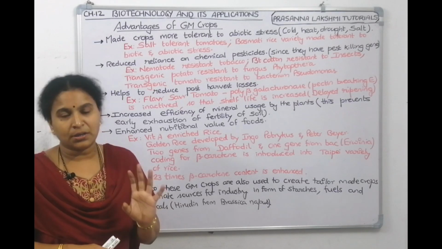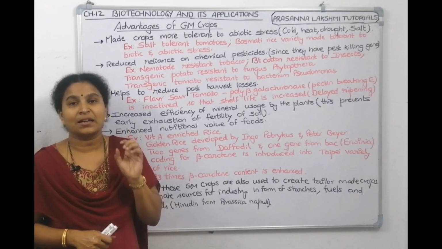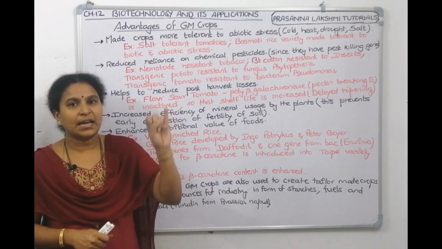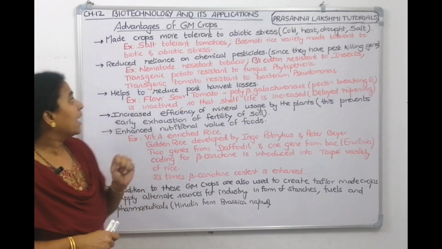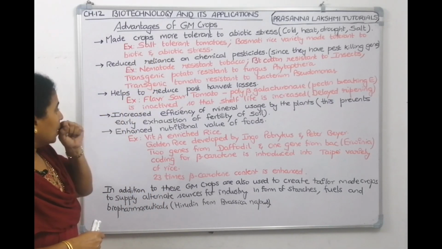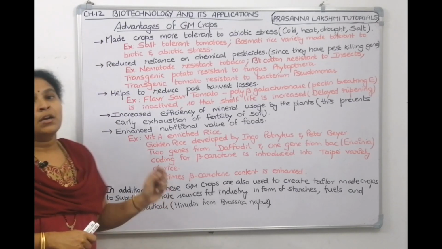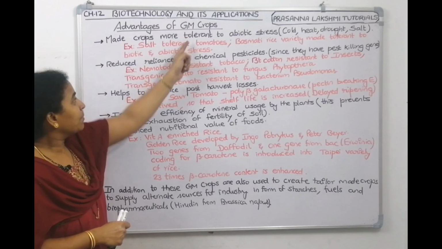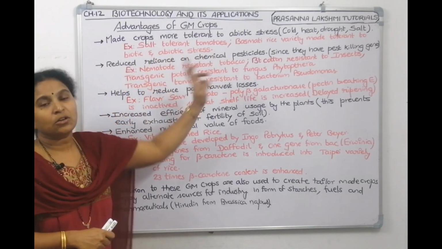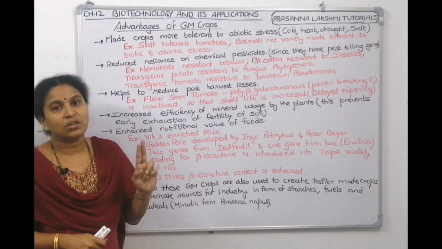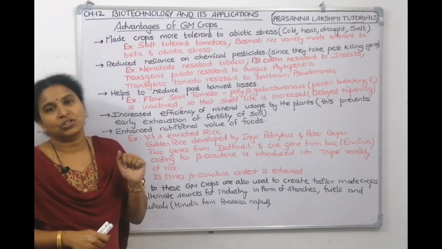Genetically modified crops will not die because you have introduced some genes into them, which will give that resistance character to survive under high salinity, high temperature, chilled conditions, dried conditions. And examples I have quoted here. The black colored lines what I wrote are from NCERT. To help us to understand this line better, I have given some examples. Example is salt tolerant tomatoes. Through biotechnology, we have prepared a tomato variety which can tolerate saline conditions also.